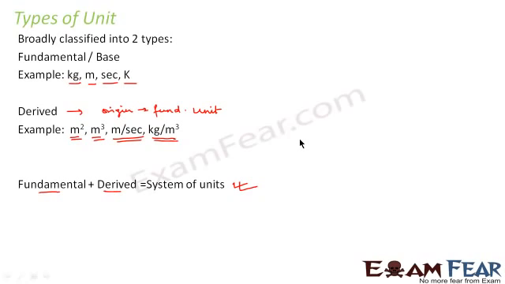So, what did we learn here? Units are classified into two types, fundamental units and derived units. Fundamental units are the basic units from which all other units are derived. Derived units definitely originate from the fundamental units. Fundamental units plus derived units together form the system of units.